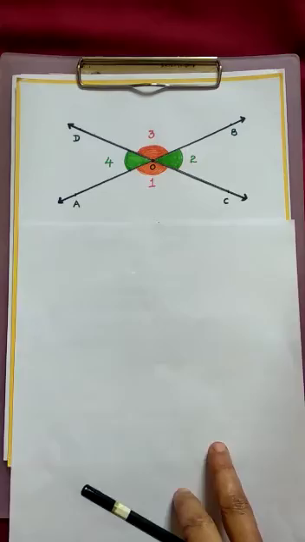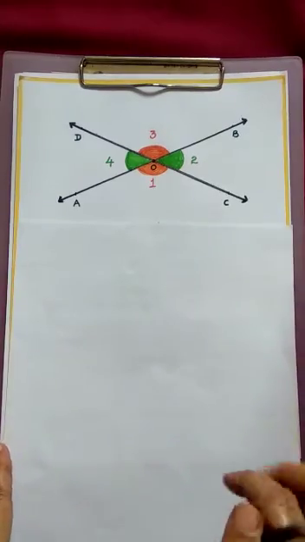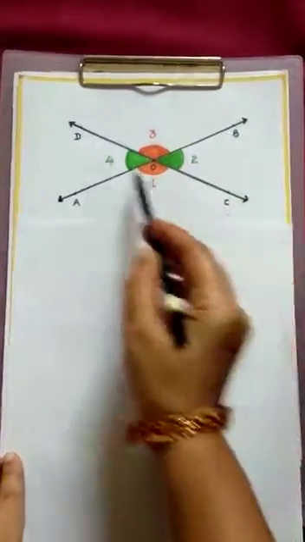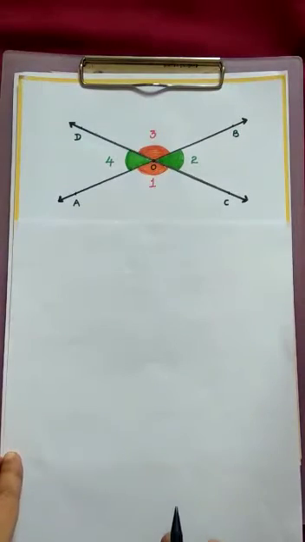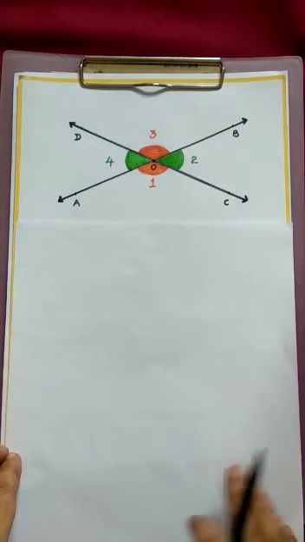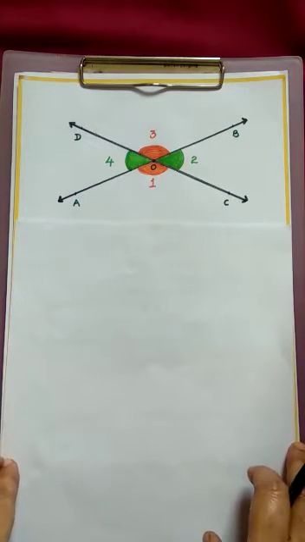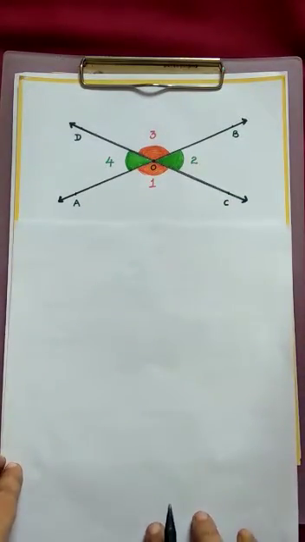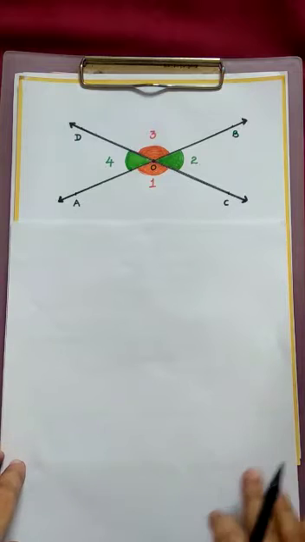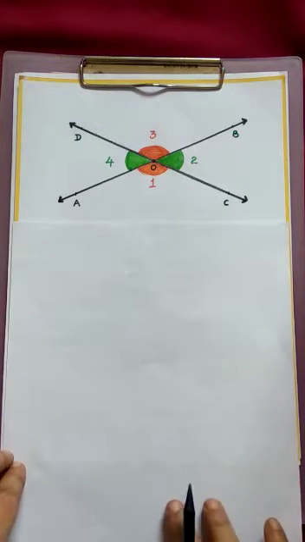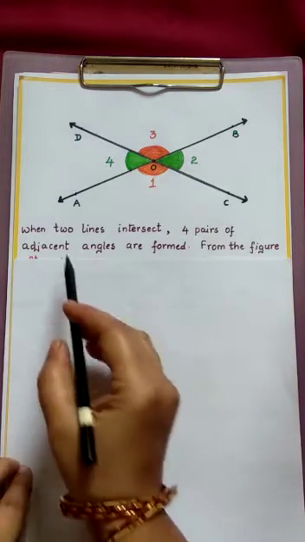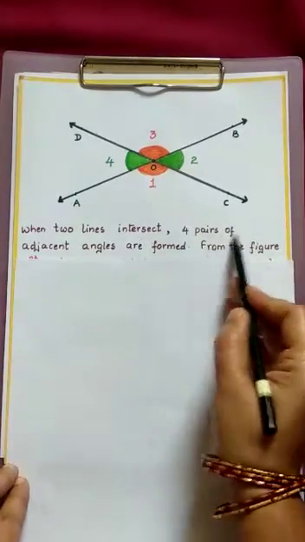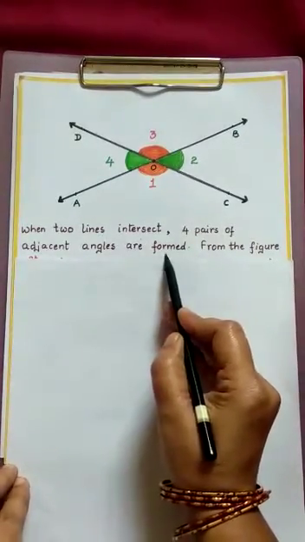Now you see here, again the same figure. AB and CD intersect at O. When two lines intersect, just now we learned that two pairs of vertically opposite angles are formed. Can you say how many pairs of adjacent angles are formed? When two lines intersect, 4 pairs of adjacent angles are formed.